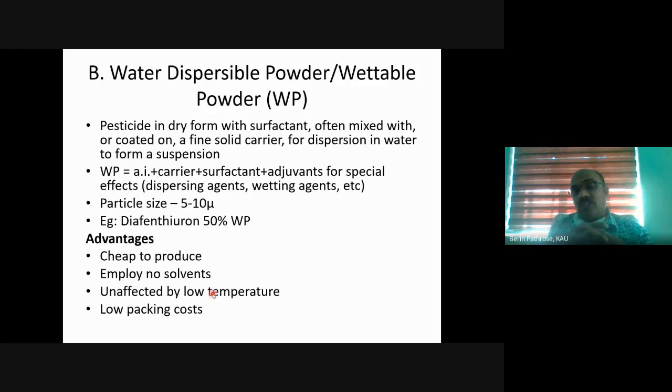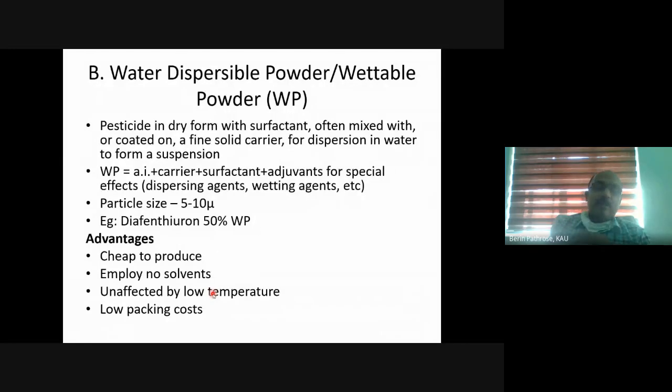And one thing you should keep in mind is that in dust powder, the DP formulation, the particle size is about 50 micron. Here, wettable powder or water dispersible powder has to be sprayed through a sprayer. A sprayer has an extremely fine nozzle, a fine opening. So the particle size should be extremely small. So wettable powder has a smaller particle size of 5 to 10 micron.